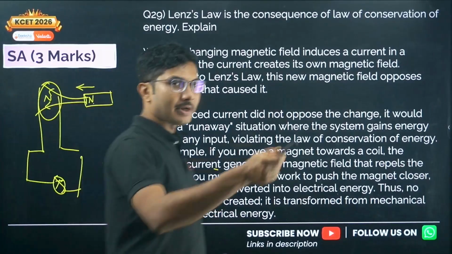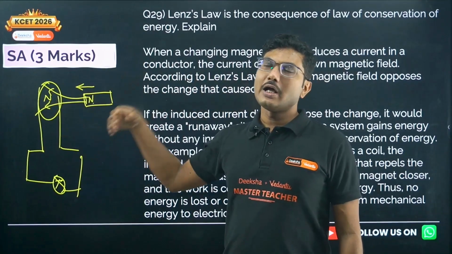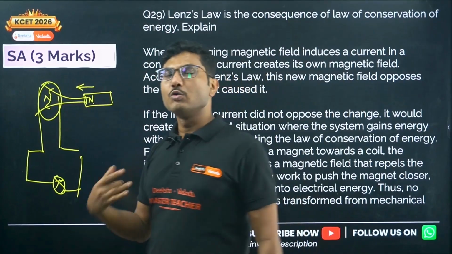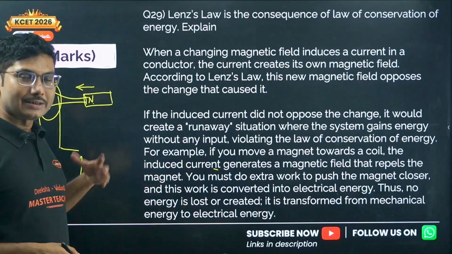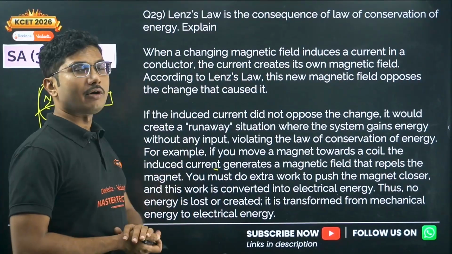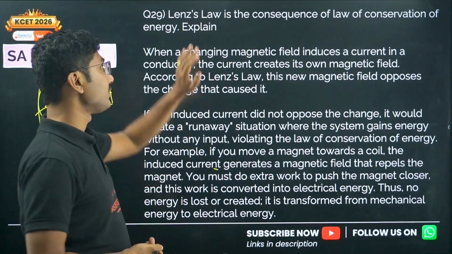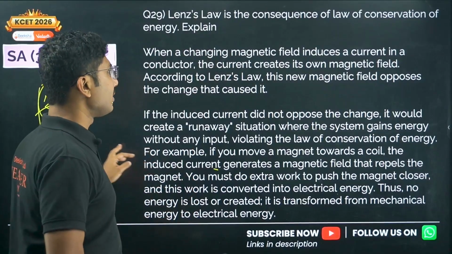So when you are pushing the magnet towards the coil, you have to keep on pushing it, so it is not an automatic effect. You have to do some external work to produce that energy. This is a consequence of the conservation of energy principle, and Lenz's law also comes from the fact that it is a law of conservation of energy. This is a new question, might be asked in your paper, so be prepared for this question.